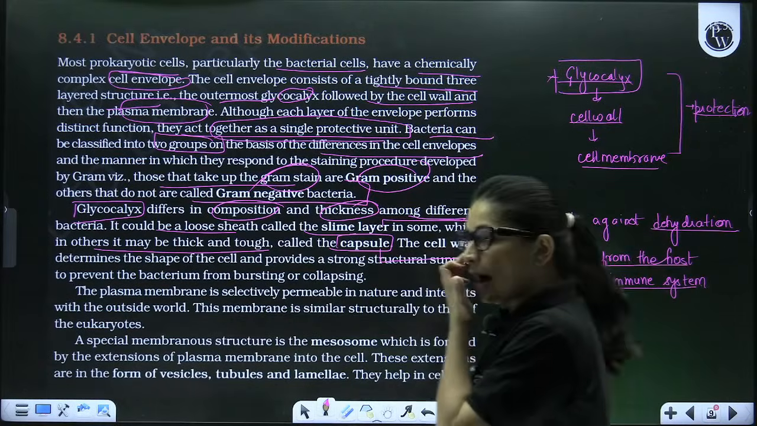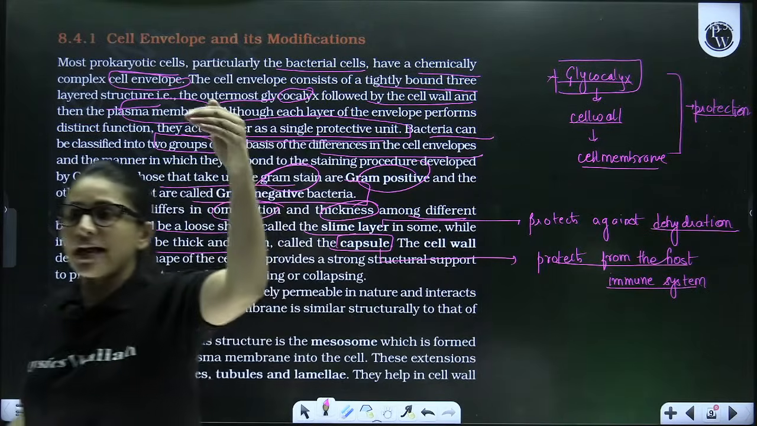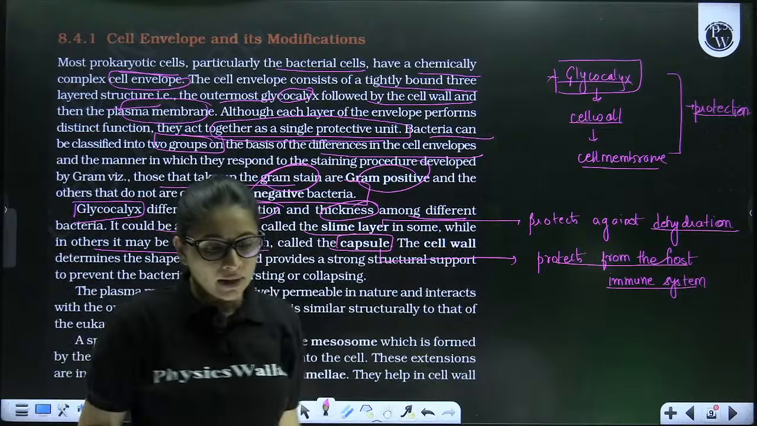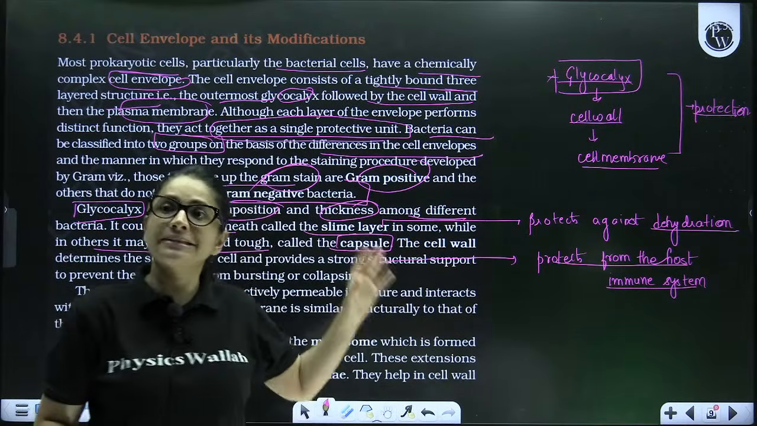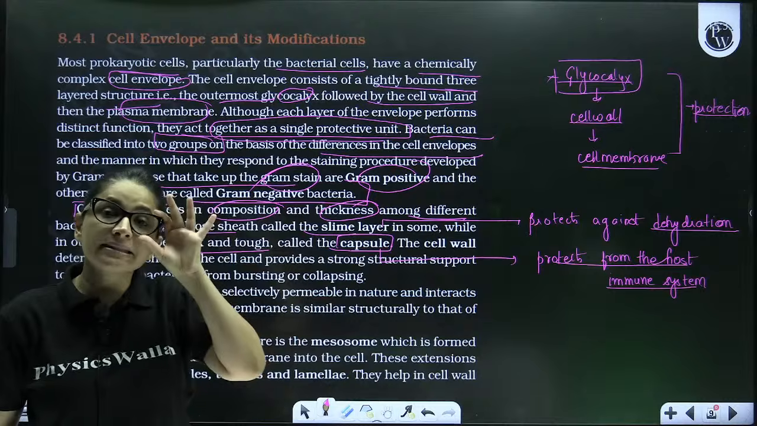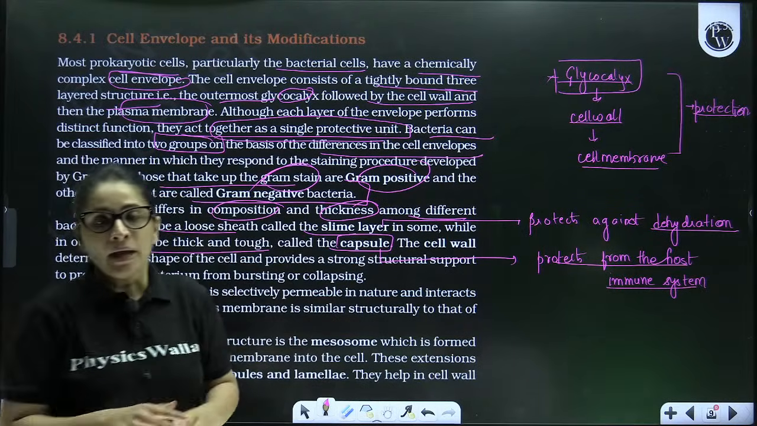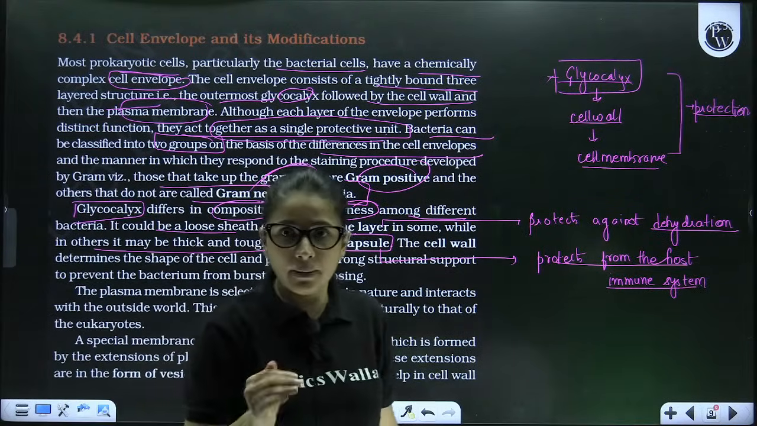Now, after talking about the glycocalyx, let's come to the middle layer, which is known as the cell wall. Now, basically, beta, the cell wall is a dead layer and it is completely fully permeable, which means it will allow